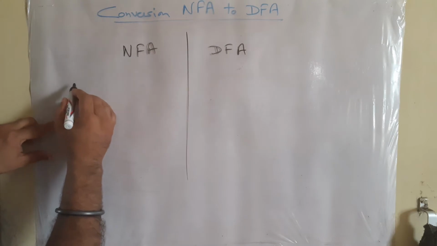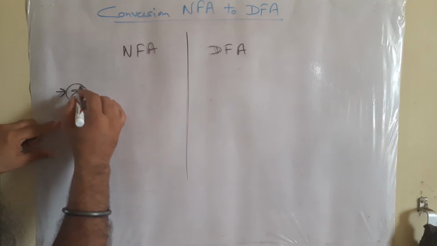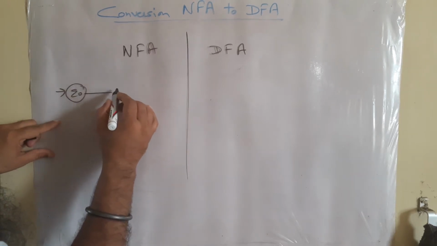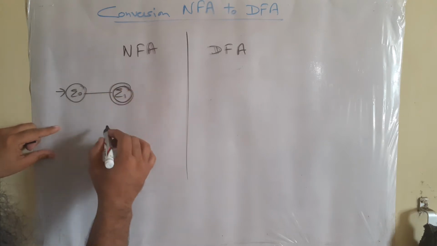So here suppose we have a diagram that is Q naught, the initial state, going towards Q1, and this is the final state suppose.